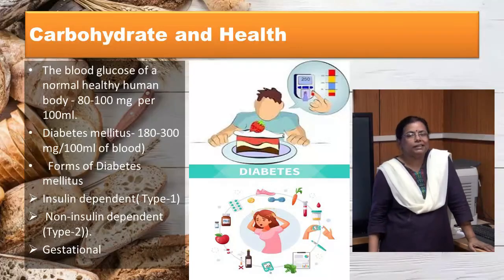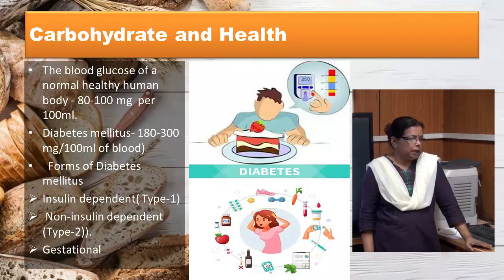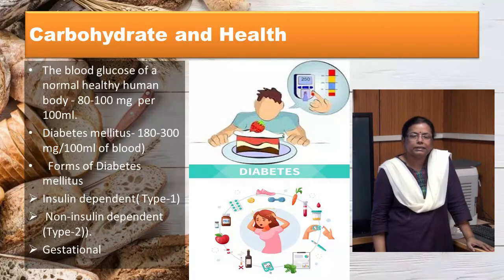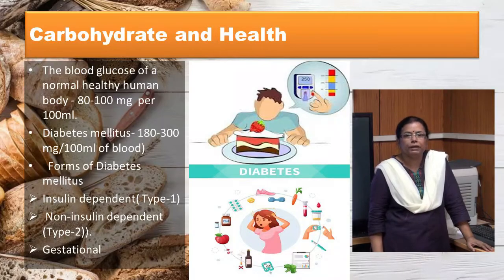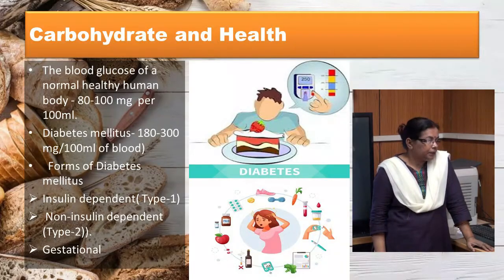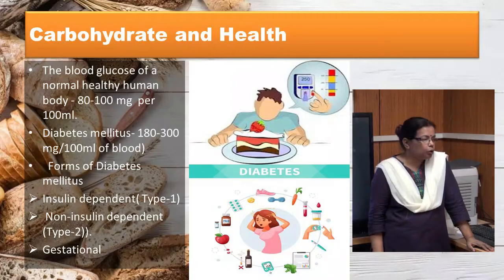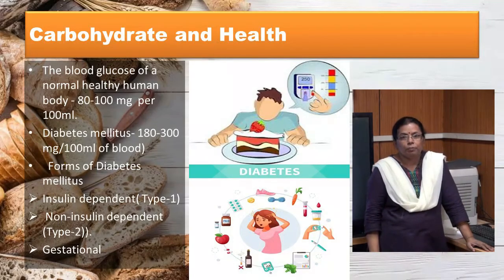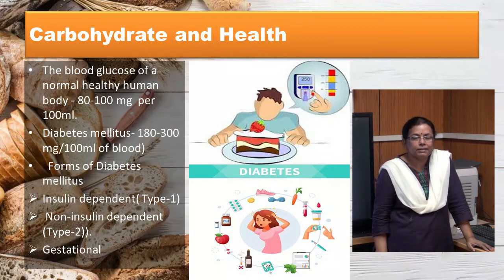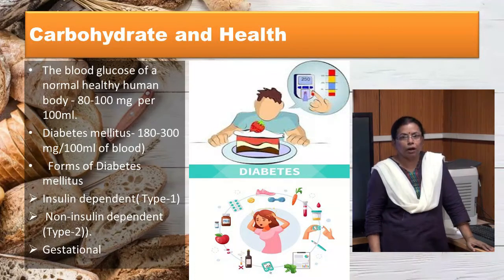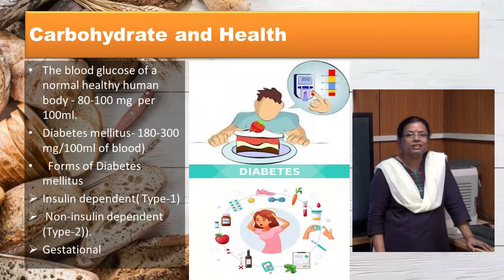How is carbohydrate related to our health? Normal blood glucose level is 80 to 100 milligram per dl. But in diabetes mellitus, glucose level rises to 180 to 300 milligram per 100 ml depending on the severity of the disease, because in diabetes mellitus, the ability to utilize carbohydrate decreases due to insufficiency of insulin hormone.